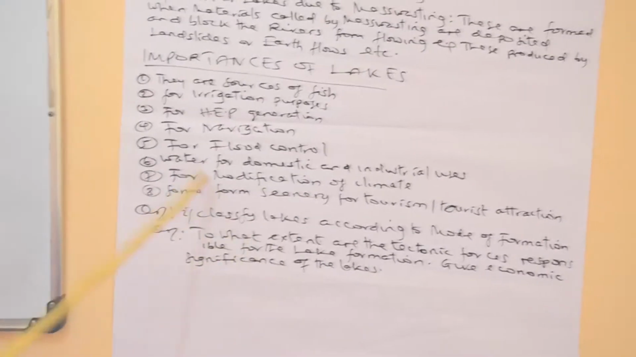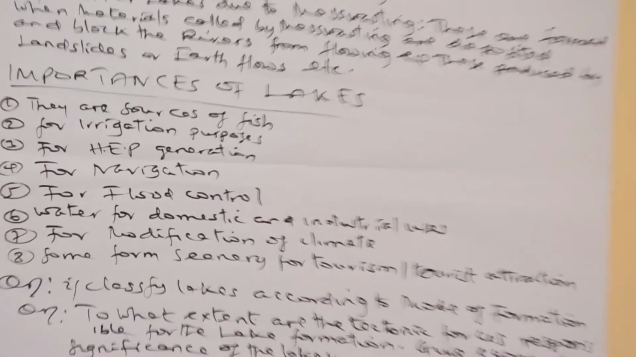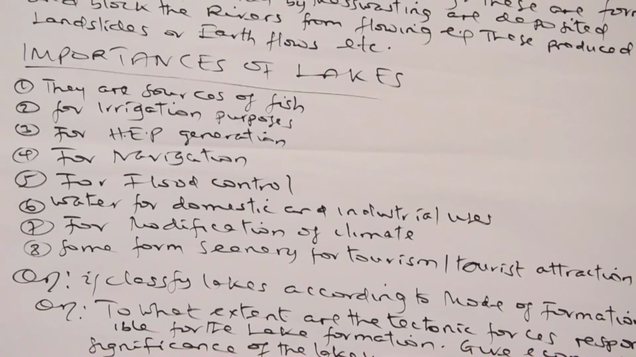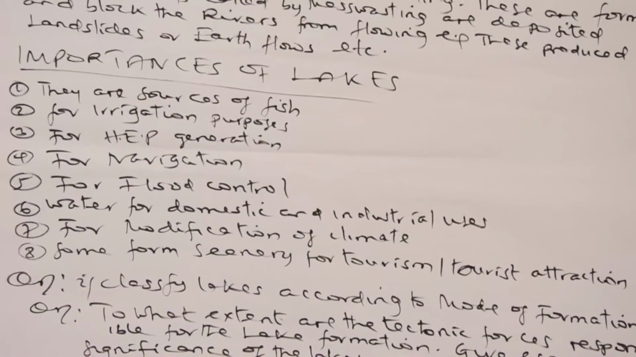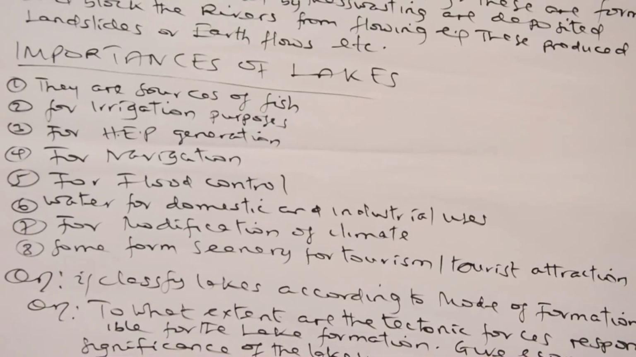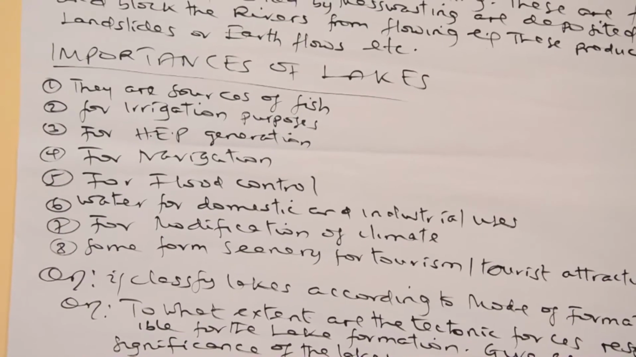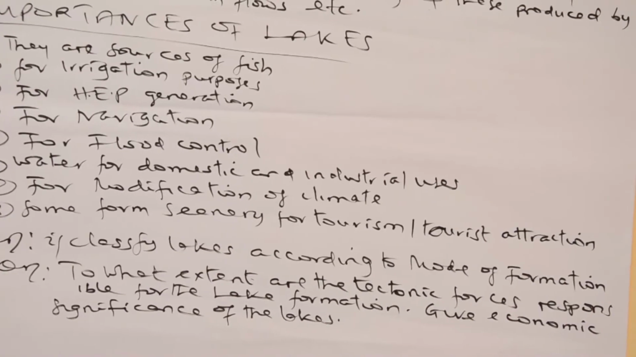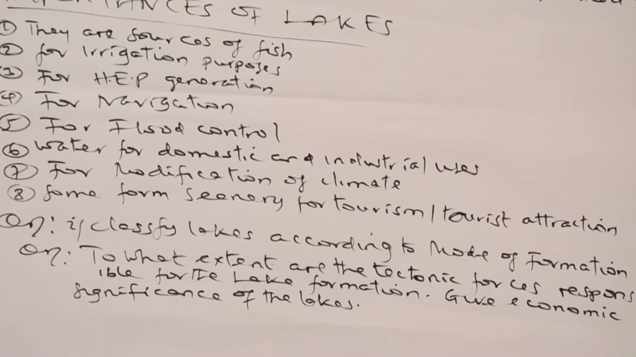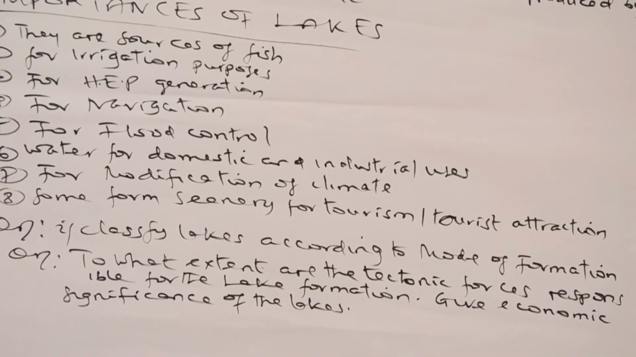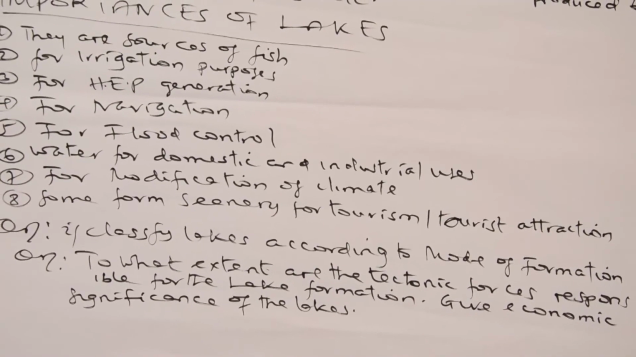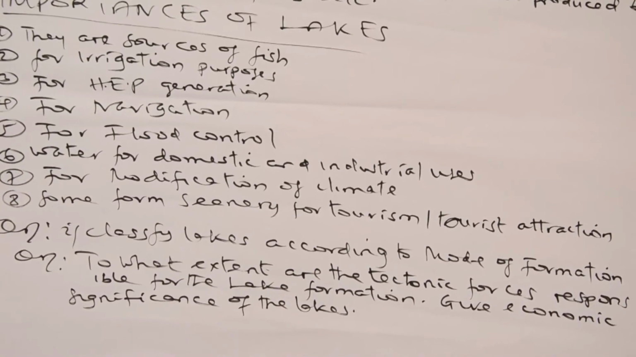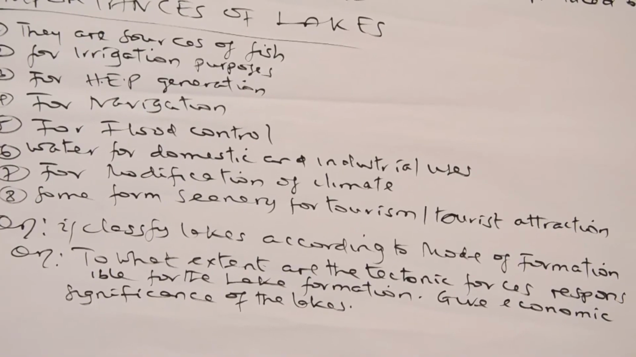Another is the modification of climate. Wherever there is a lake in a particular area, the climate of that area is cool or normal because of modification. Some evaporation takes place, and vegetation grows easily, causing the temperature of that area to be cool in nature. For instance, the temperature of Mwanza is different from that of Singida.